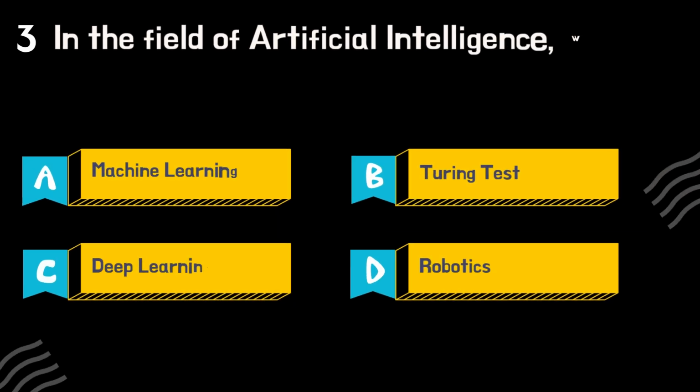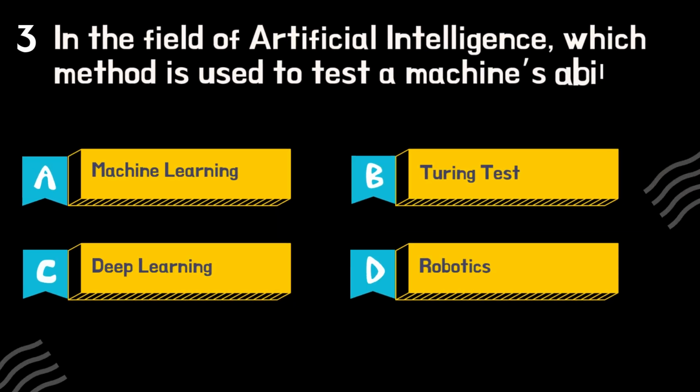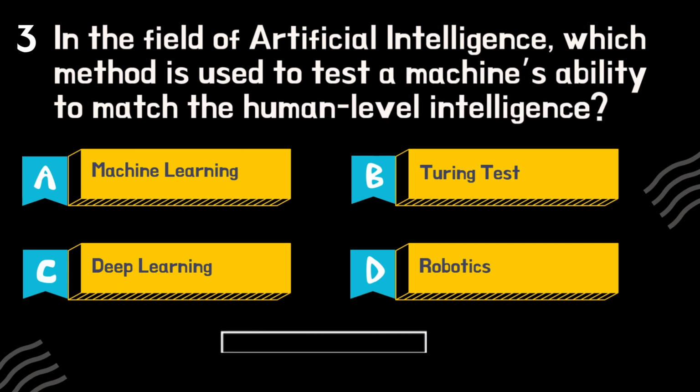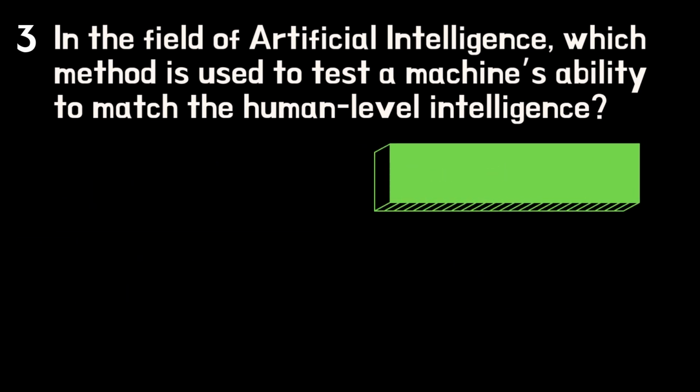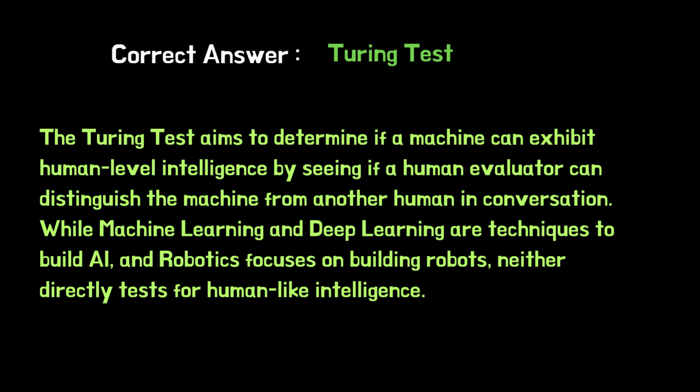In the field of artificial intelligence, which method is used to test a machine's ability to match human-level intelligence? The Turing test aims to determine if a machine can exhibit human-level intelligence by seeing if a human evaluator can distinguish the machine from another human in conversation.